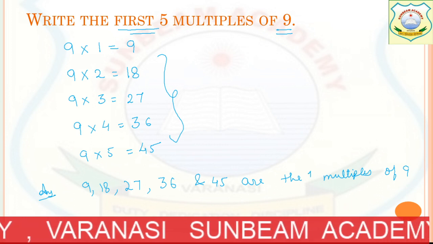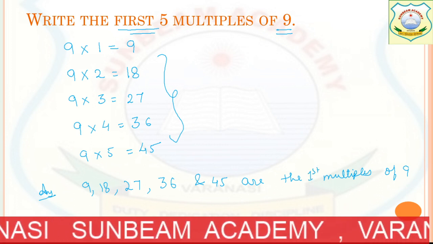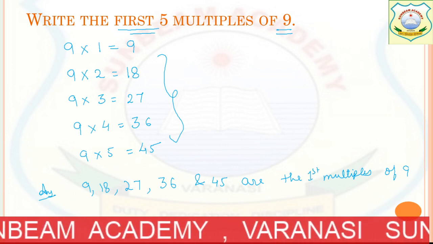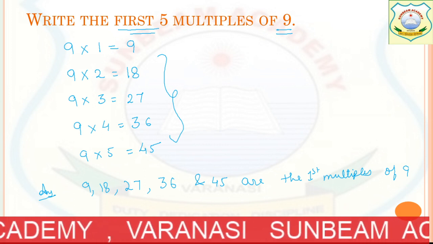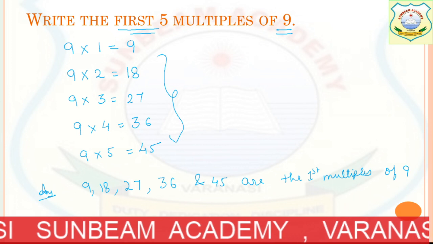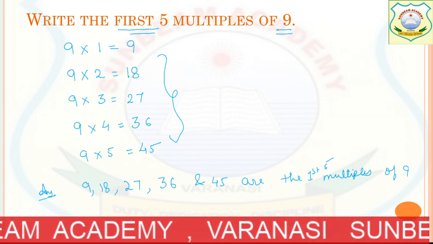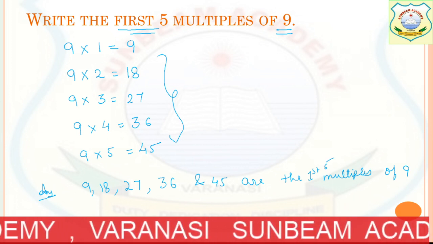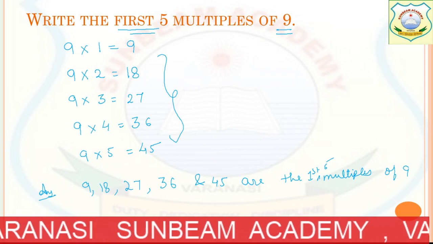Okay, that we have to mention. So we can write: these are the first 5 multiples of 9. In this way we can write the answer.